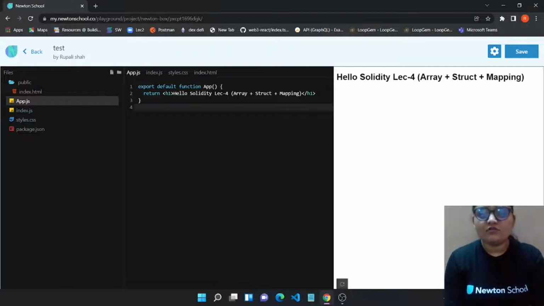And as you know, if you are following this course, then we have started Solidity from very basic, and we are using Solidity 0.8. So yeah, it's the latest version, and there are very few playlists on the internet which have followed version 0.8. So yeah, let's get started and let's start decoding these three terms, which are array, struct, and mapping.